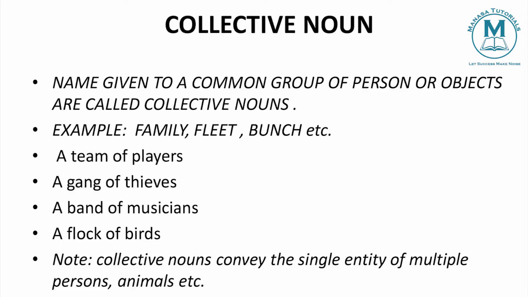That is known as what? Collective noun. A name given to a common group of persons or objects is called a collective noun. Let's see an example: family. We call something a family, but it is a group of people living together, no? A father, mother, and children together form a family. So collectively I have given a name called family.